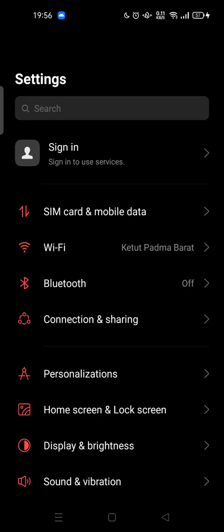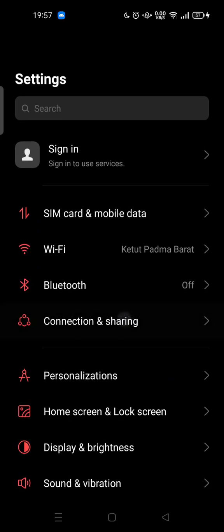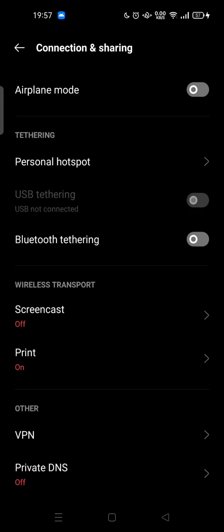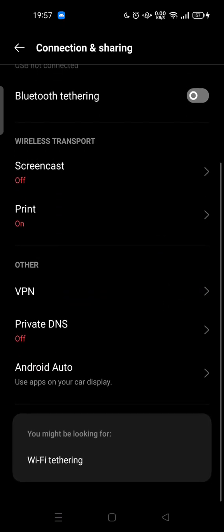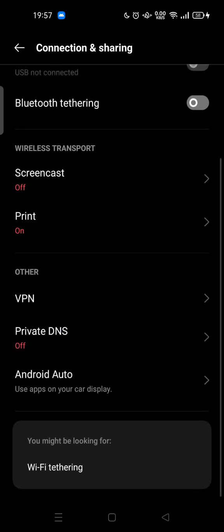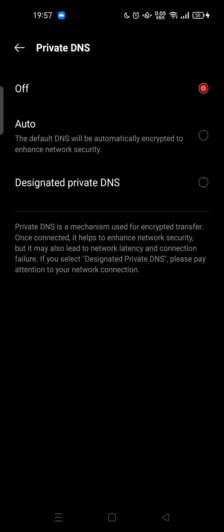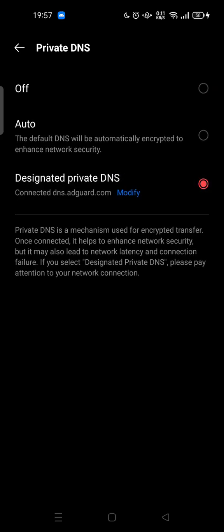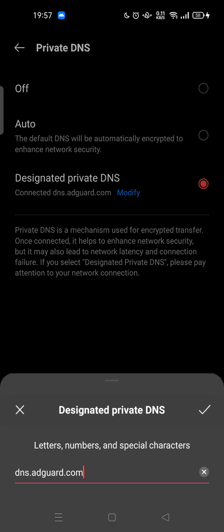So here, in order to prevent this, you can go to the settings on your phone, scroll down and try to find connection and sharing. You can tap it. Here you can scroll down again and find private DNS. You can tap it, and here we go. This is the designated private DNS. Tap it and tap modify.